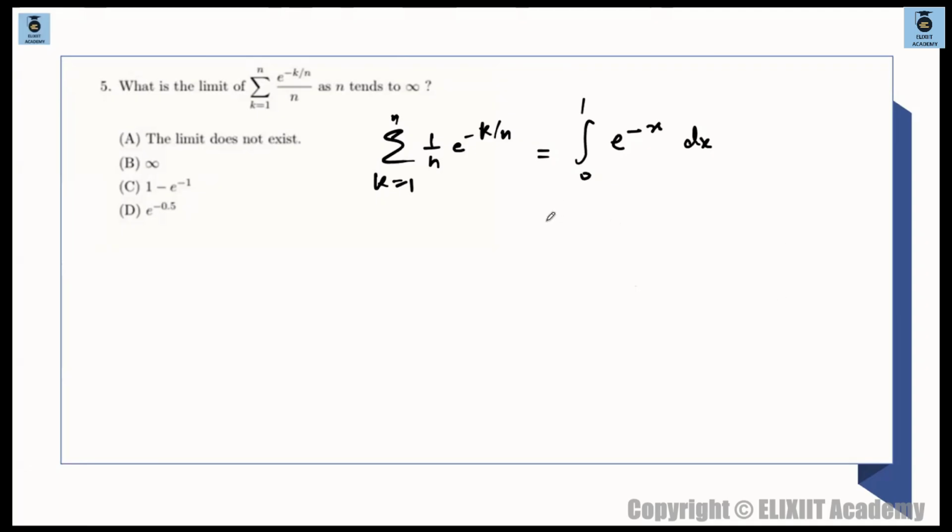So what is this, basically integration e raised to the power of minus x, माने e raised to the power of minus x, minus बाहर कर लो, this goes from 0 to 1, so this is e raised to the power of minus 1 minus of e raised to the power of 0 which is 1, so ये minus है, ठीक है, तो what is this basically, so 1 minus e raised to the power of minus 1, option C is correct.